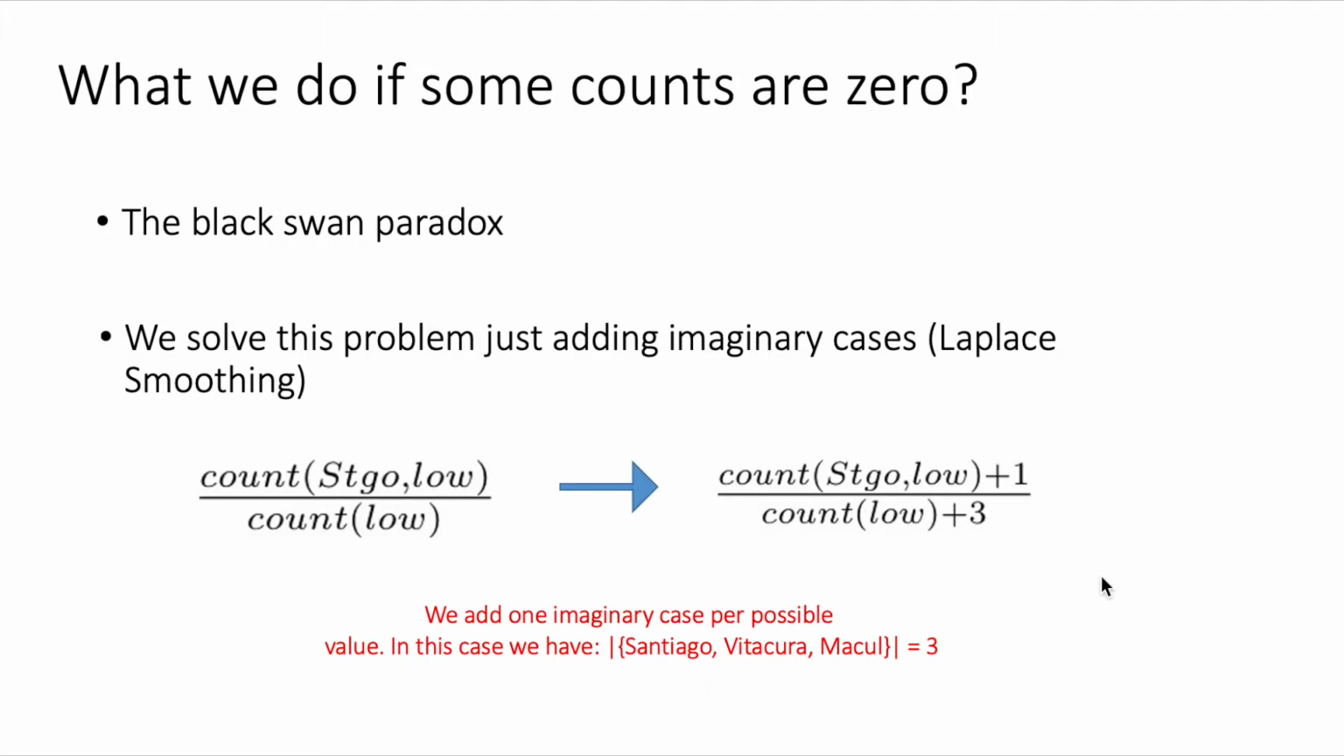It means that we need to add one imaginary count per each of these cases. So this is why we have +1 here related to Santiago, but divided by +3 here. So we are not playing in favor of any of the values. But with this trick, we solve the problem of finding cases in which these counts are zero, and this will send the probability to zero, in which case we wouldn't be doing the correct thing.